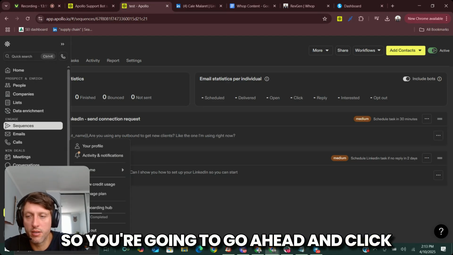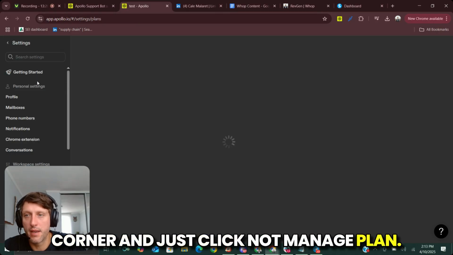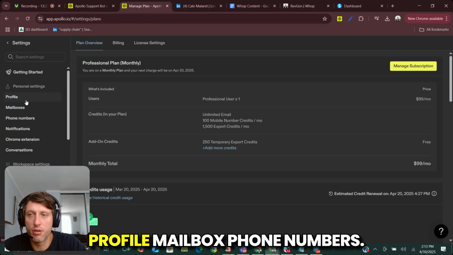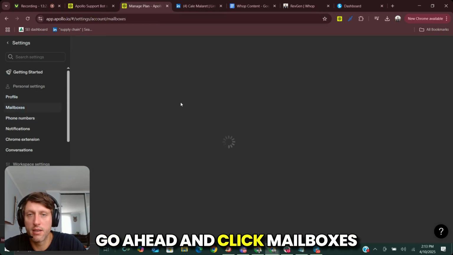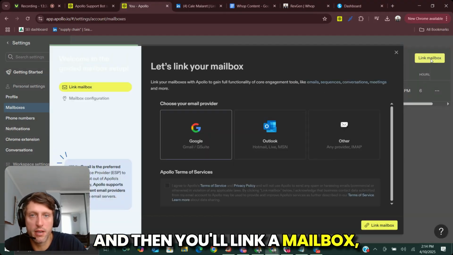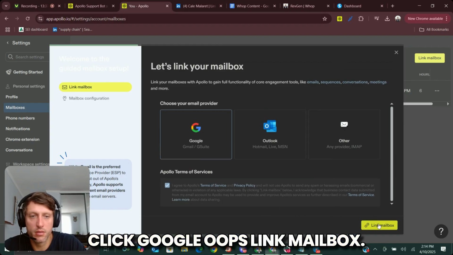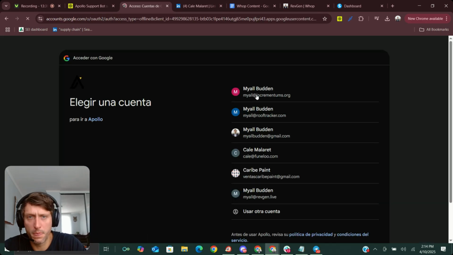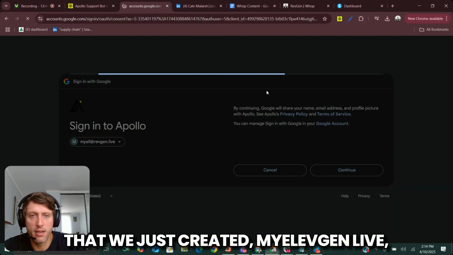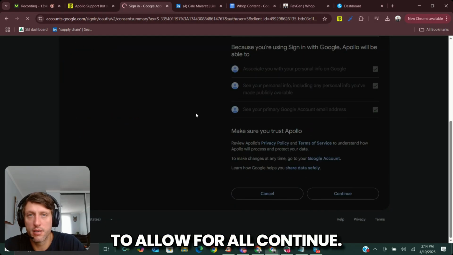So you're going to go ahead and click your name in the bottom left-hand corner and just click manage plan. And then on the left, you'll see profile, mailboxes, phone numbers. Go ahead and click mailboxes, and then you'll link a mailbox. Click Google, oops, link mailbox. We'll go ahead and click the email that we just created, mile@revgen.live. Click allow, select all to allow for all, continue.